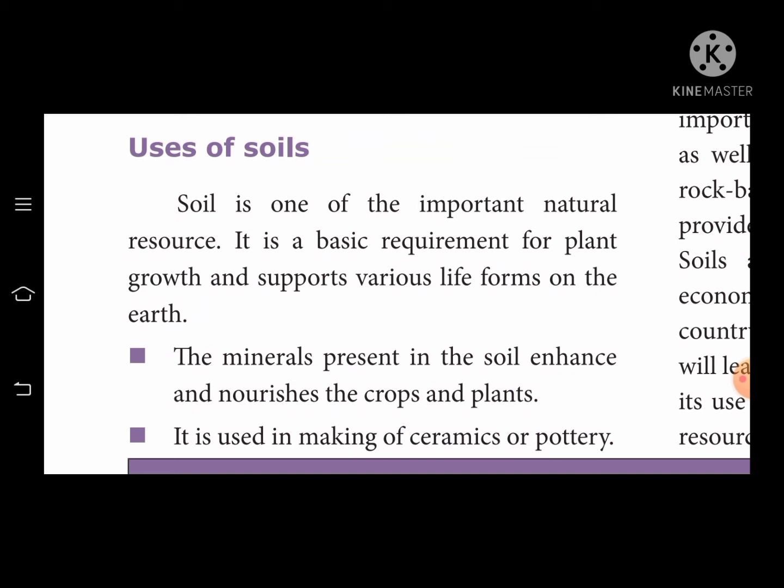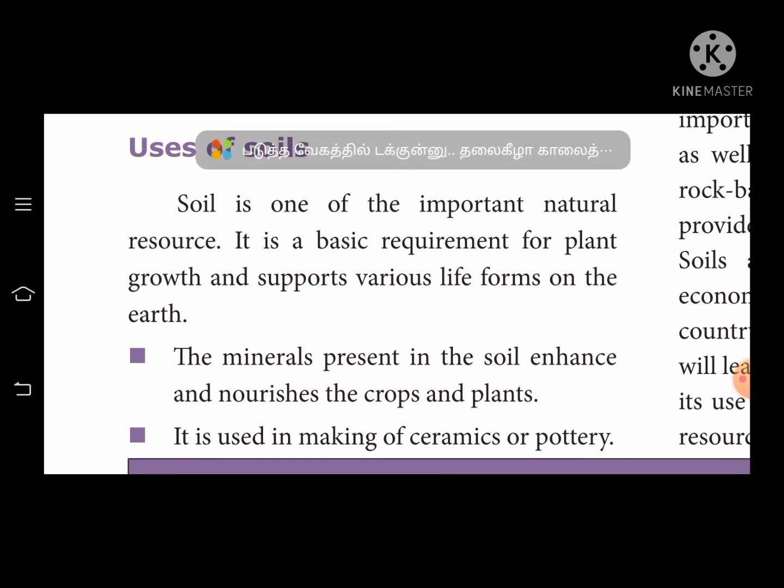Soil supports the growth of various life forms on the earth. Not only plants grow; there are some tiny animals and insects living in the soil. That's why it supports various life forms of the earth. Next, first, the minerals present in the soil enhance the nutrients for the crops and plants. It is through soil that the plants and crops get their nutrients.